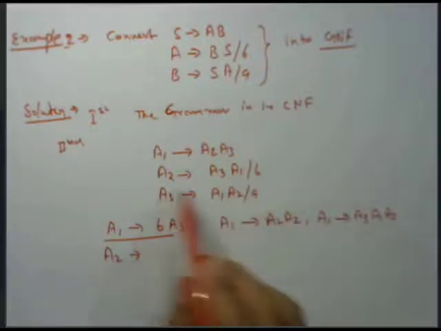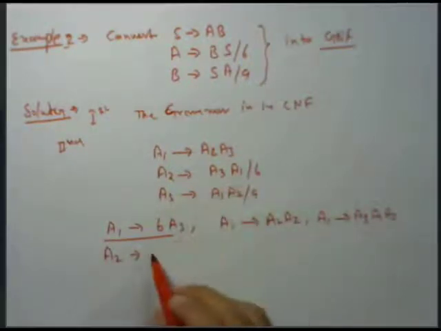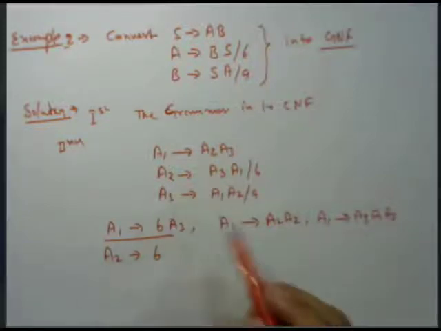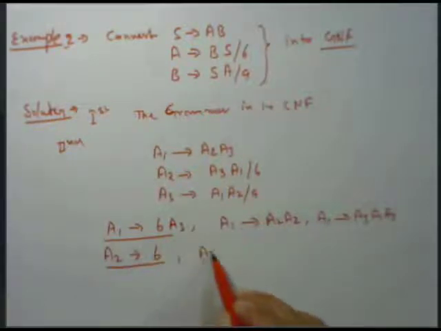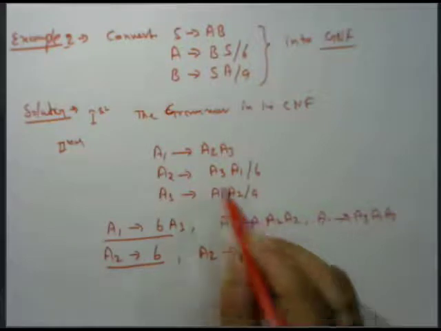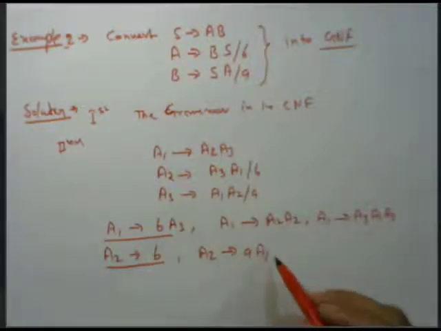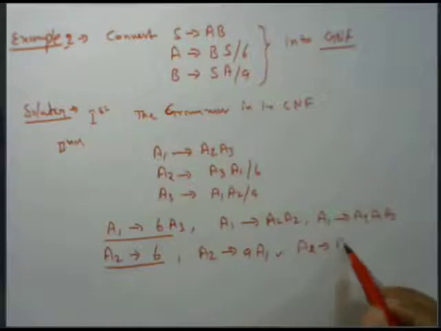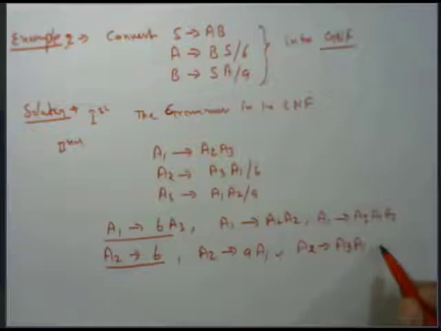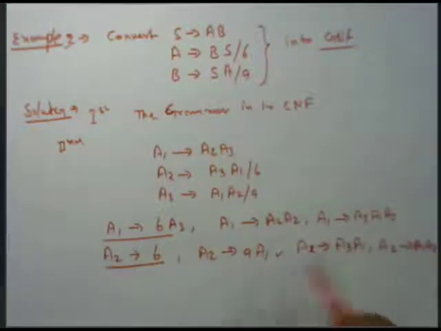But in A2 there is A3. The first production is B, and second again is A3, there is no problem, that is also in the right form. Then the second is A2 tends to A3, meaning the value of A1, that is again in the right form, there is no problem. Then the second production of A2 is A2 tends to A3 A1 A3 A1, or you can replace the value of A1, then A2 tends to A1 A2 A1. This may not be in right form, but this ends in right form.